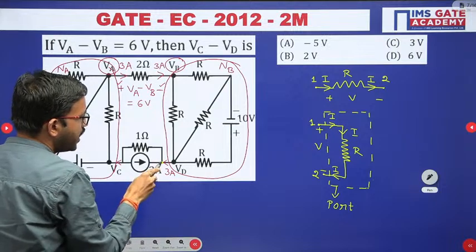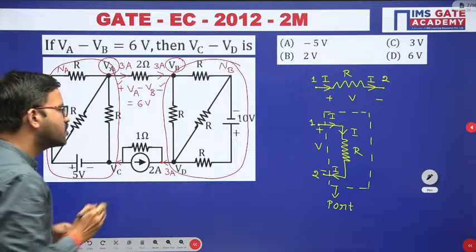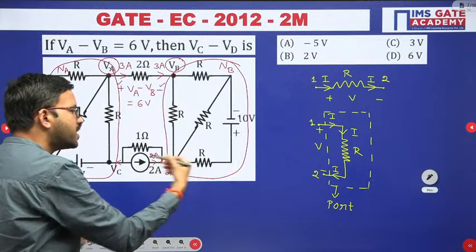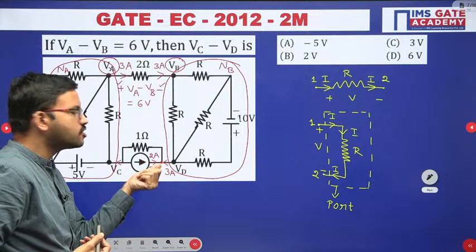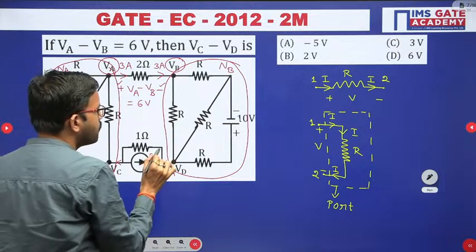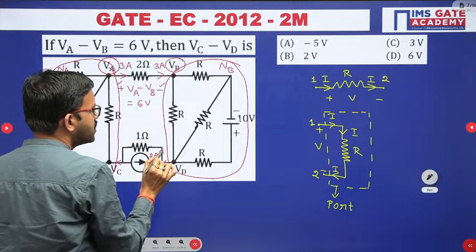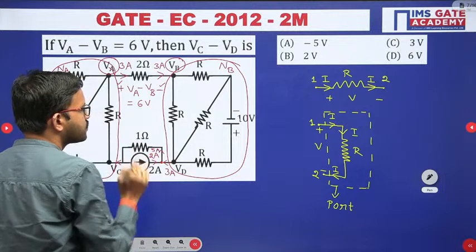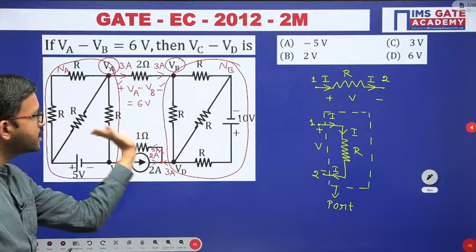Now with this understanding, at this particular node I am applying KCL. In this branch 2 ampere current is coming, and in this branch 3 ampere current is coming. So in both the branches the current is entering that particular node. That means the resultant current is 5 ampere, and that entire 5 ampere should leave from this particular node. So 5 ampere is going like this. If you want, you can represent the same current like this: whatever current is coming, the entire current is going like this.